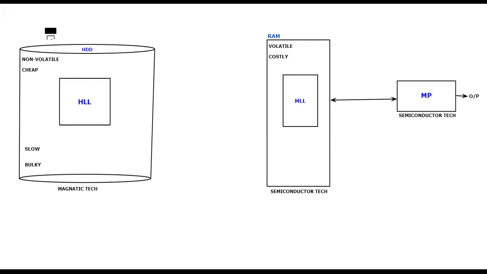If you want to cross verify, you can go and check what is the price for 1 TB hard disk and 4 GB RAM. 1 TB, almost 1024 GB of memory, is equal to almost the price of 4 GB of RAM. So you can just match, because the technology is different here: the magnetic technology, and for the RAM it happens to be the semiconductor technology. Then they decided, okay, even though there are some limitations like it is slow and it is bulky, the hard disk is also having some importance.